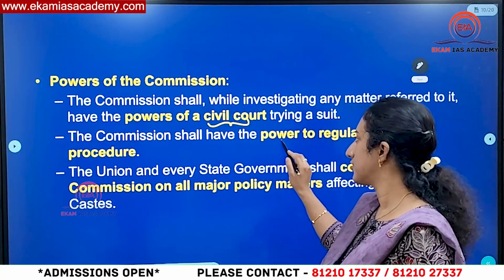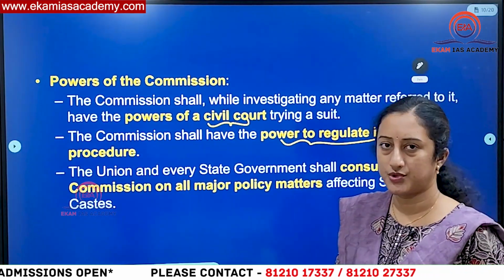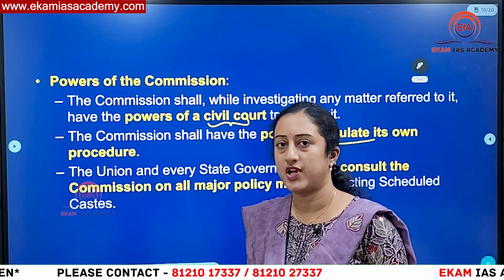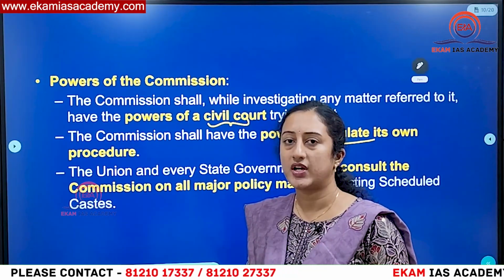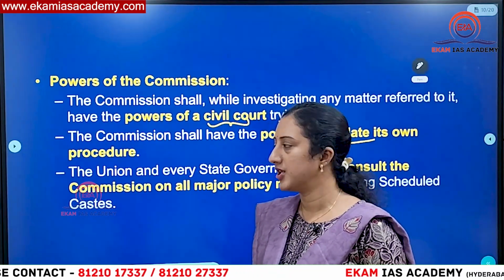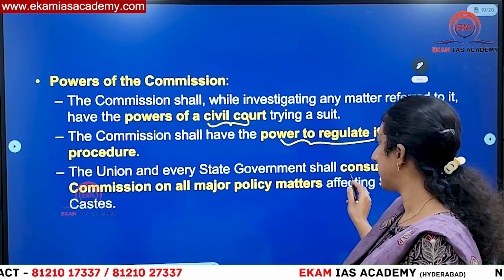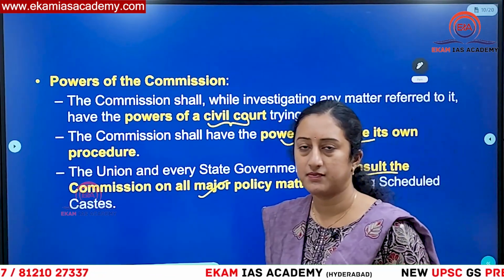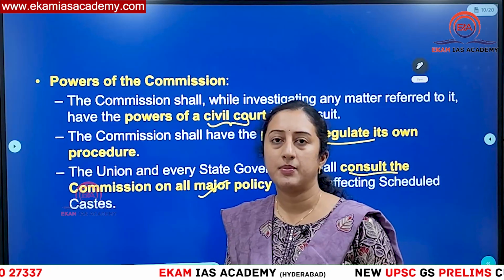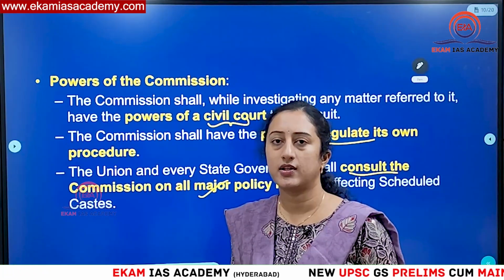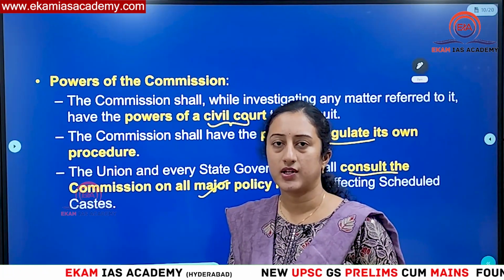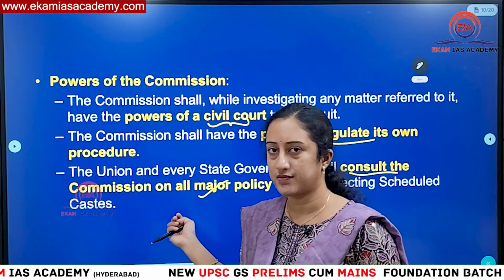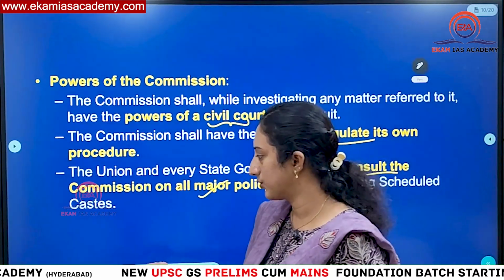And the commission also has the power to regulate its own procedure, okay. That means whether to follow the CPC or follow principles of natural justice. It also has the power to determine its own jurisdiction. Then the union and every state government shall also consult this commission on all major policies. Whenever they want to make better safeguards for SCs, they can consult this NCSC, and they can get better recommendations from this body in the interest of scheduled castes.